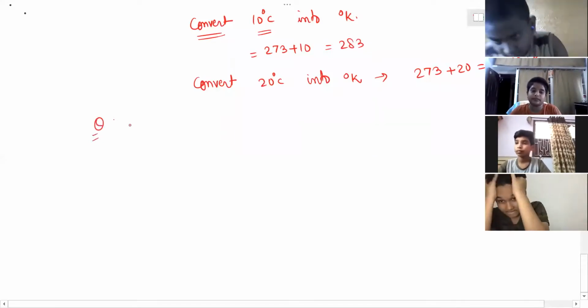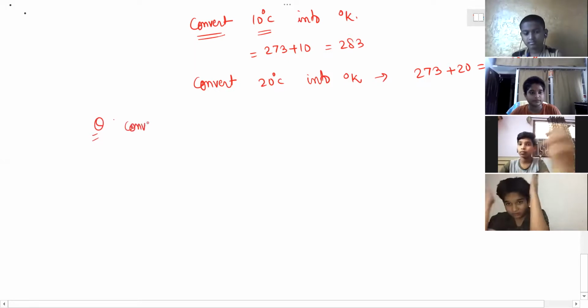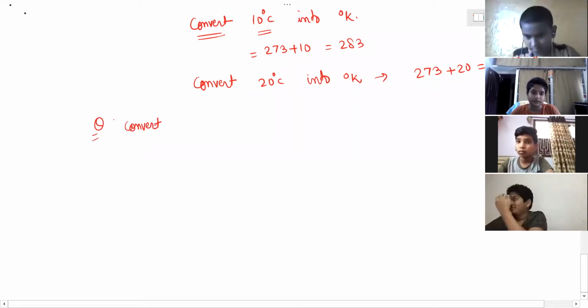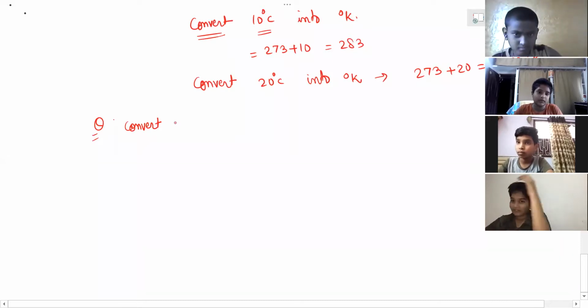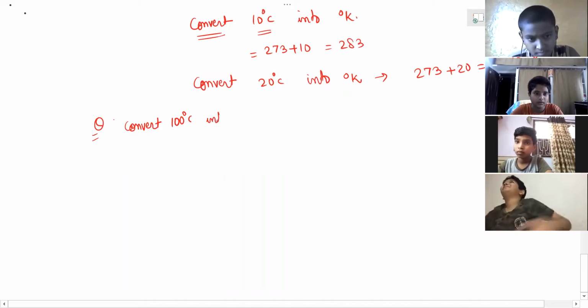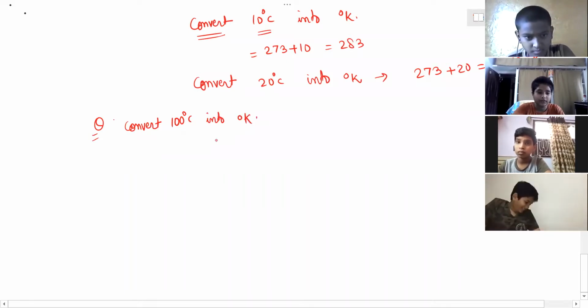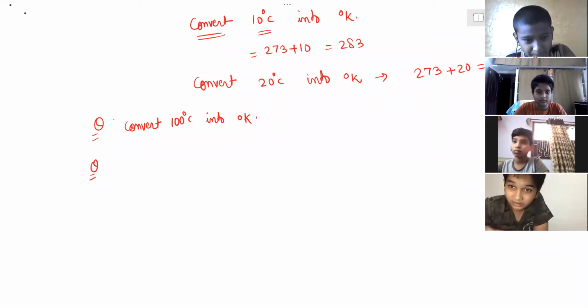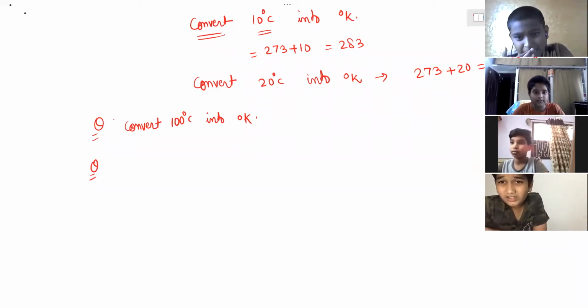So question I'm asking, please reply privately, nobody should speak. Be fast. I will be just naming top two. Since 4 members are there, in top two only I'll tell. Convert 100 degrees Celsius into degree Kelvin. Come on, fastest answer by Ritvik, and he is right. Second fastest.